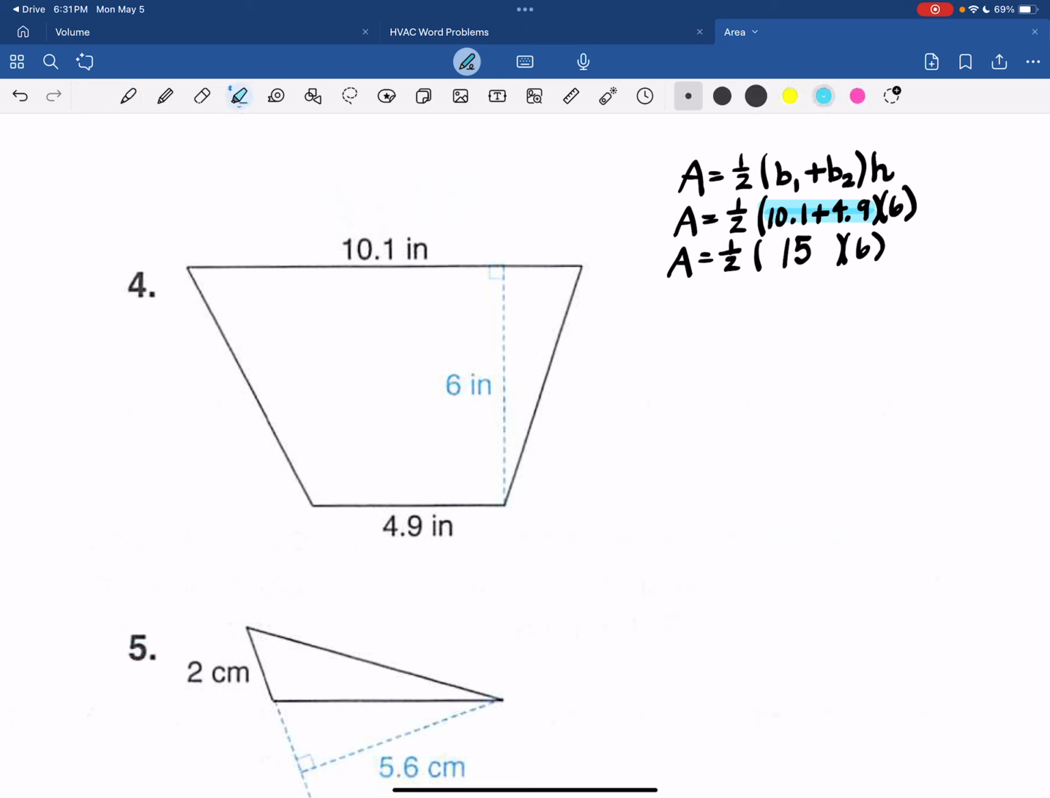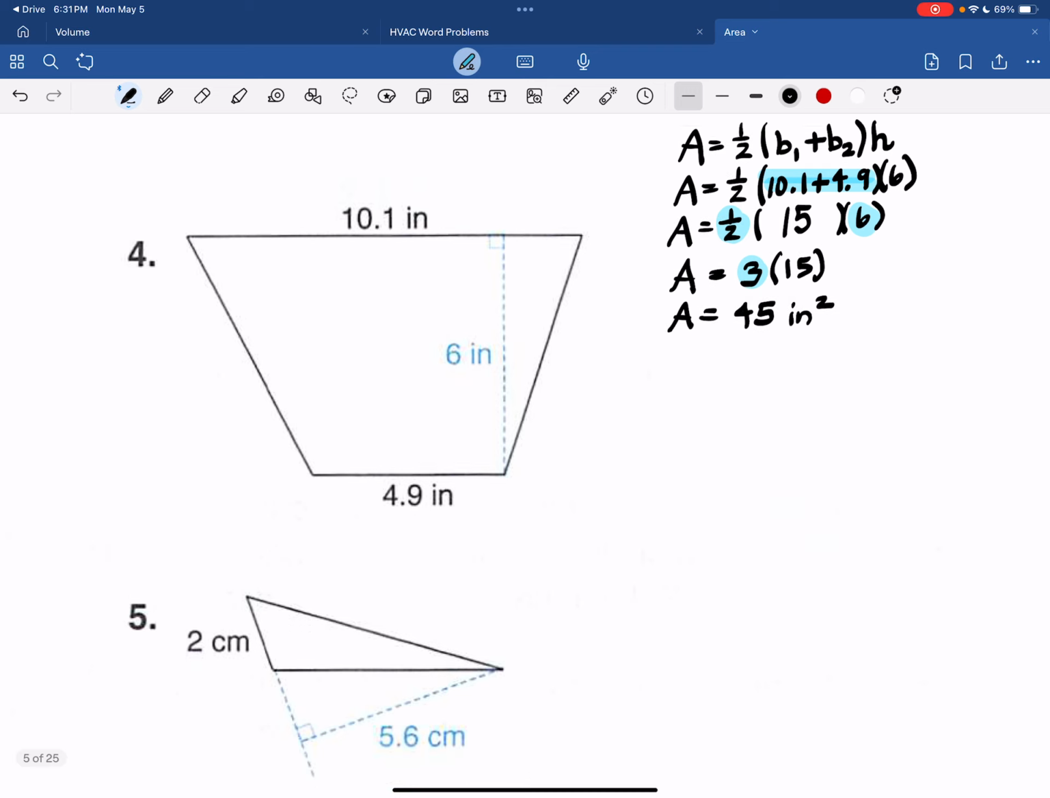So I'm going to take 1/2 of 6 to get 3, and then multiply that 3 times that 15. And 3 times 15 is 45 square inches. Use the calculator if you need it.